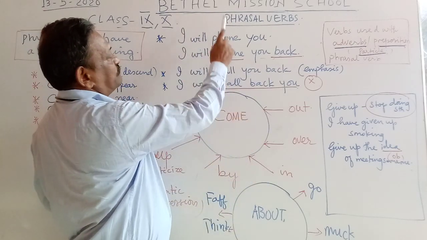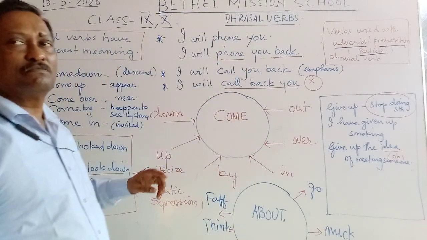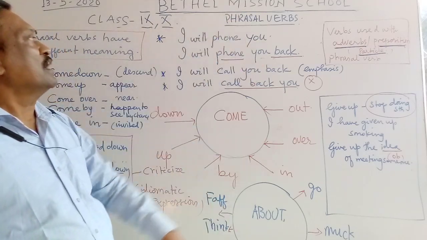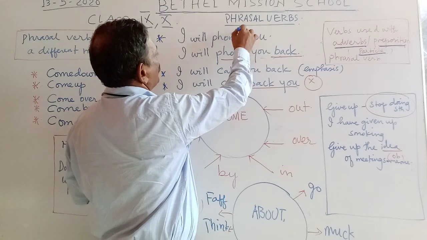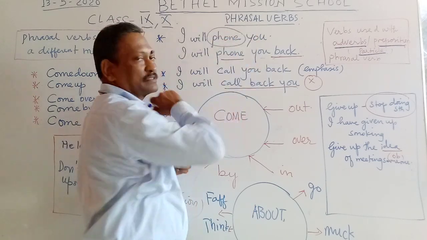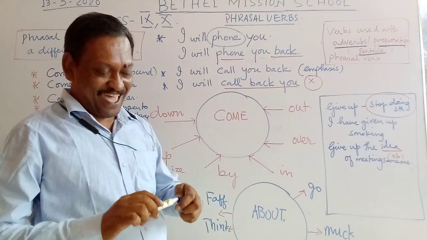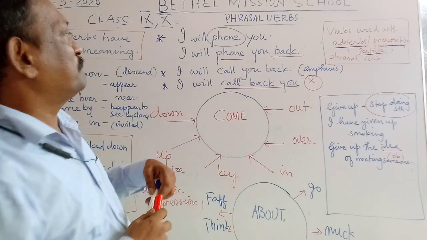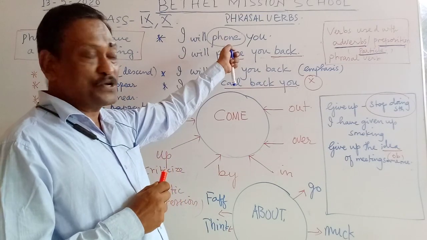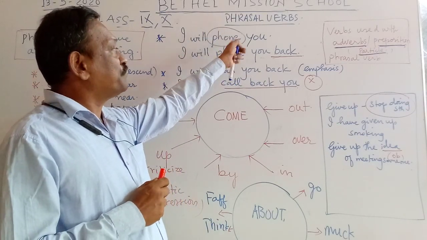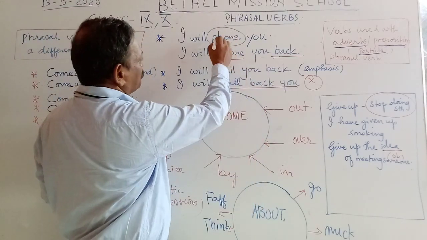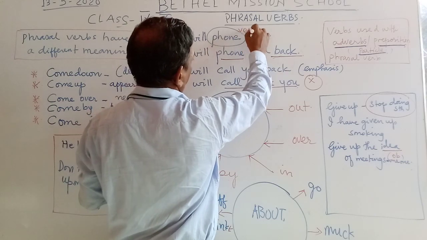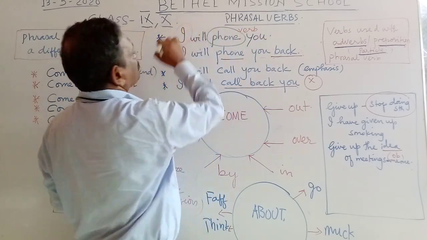I will phone you. Now, in this particular sentence, the word phone is used as a verb. I will phone you, the word phone is used as a verb. So in this sentence, we have just a verb, and of course, the subject is already there.